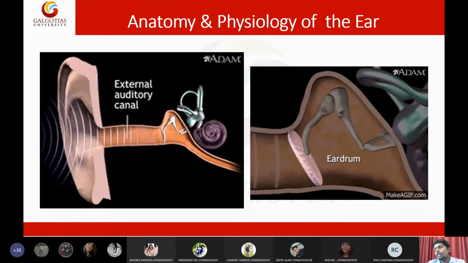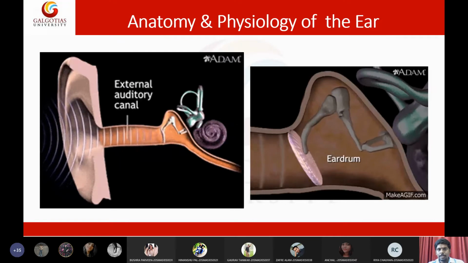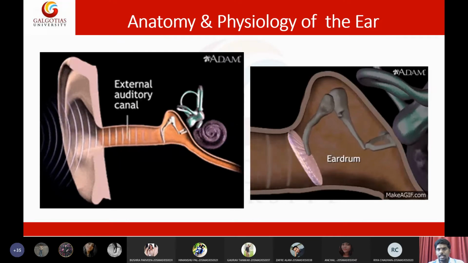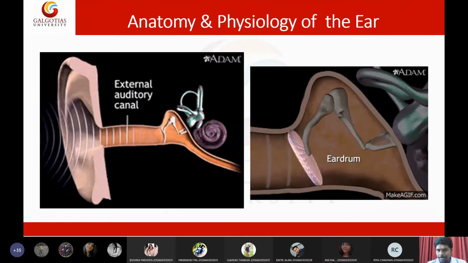Now let us go to the boring stuff, which is the textbook form of understanding the structure of the ear. Is it clear until now? Is everything clear about the ear? Yes, I have oversimplified the terms. Now let us go a little bit into depth.